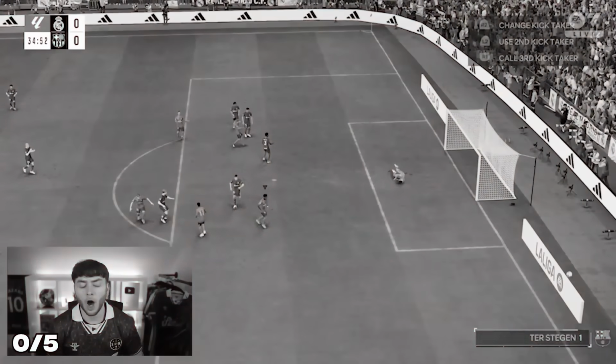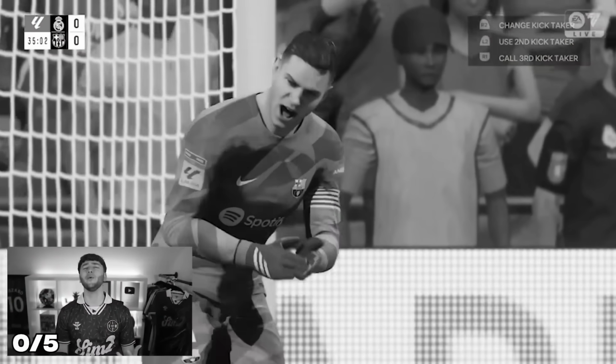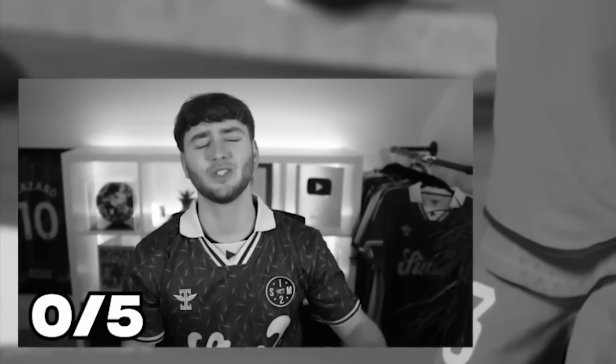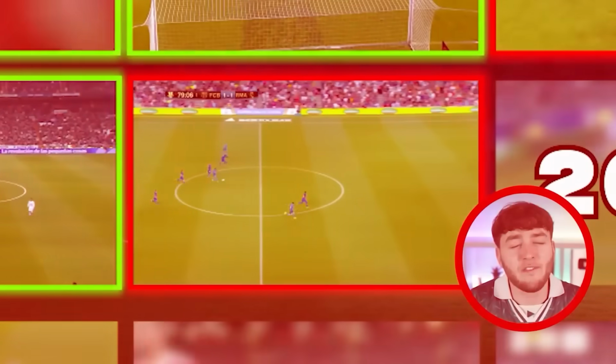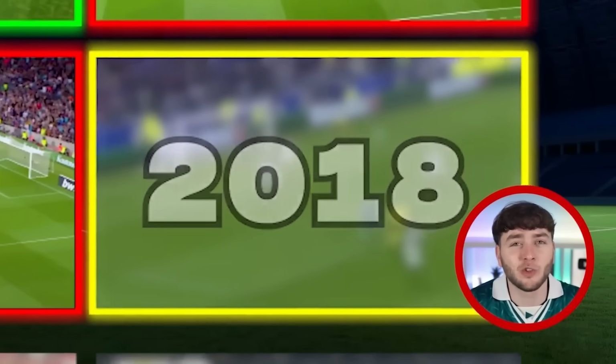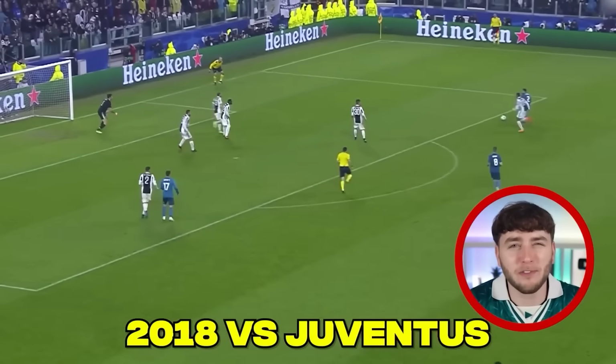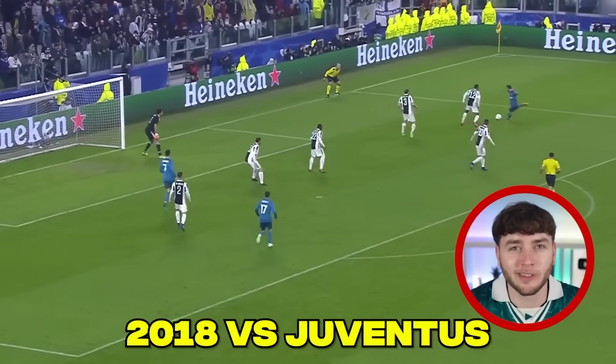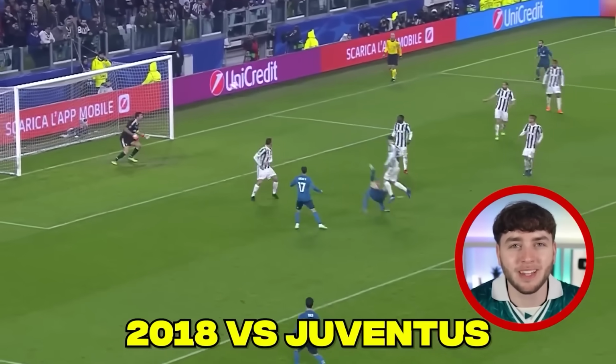Please! Oh my god, no way! That was it! We came so close. So close to doing the iconic El Clasico. May have failed to recreate that iconic goal, but there's many more coming up. And the next one is 2018. Possibly one of Ronaldo's most iconic goals. His bicycle kick in the Champions League quarterfinals.